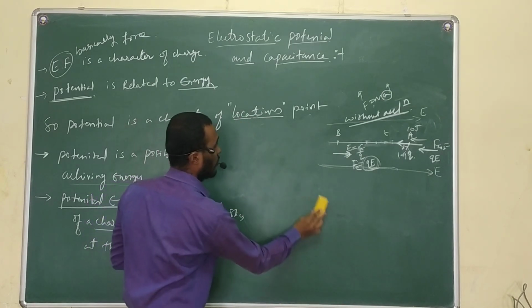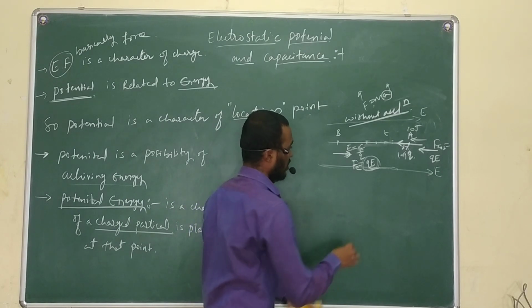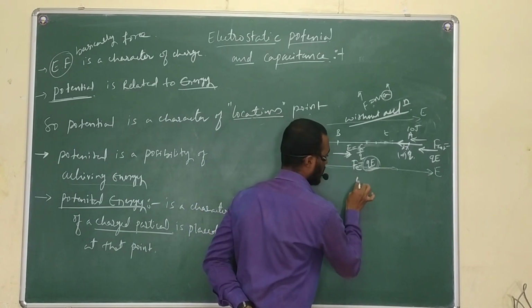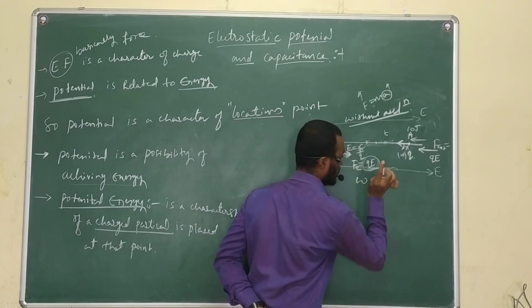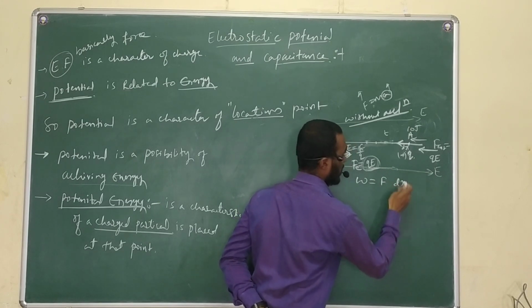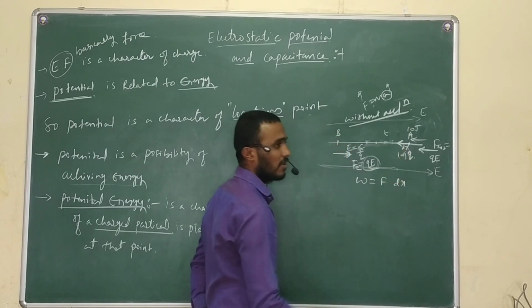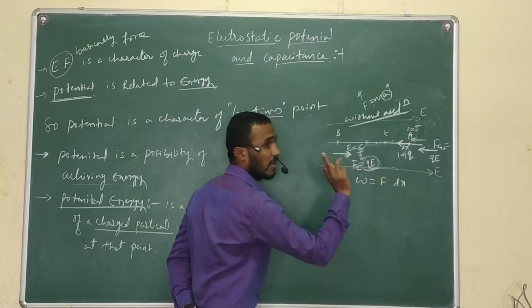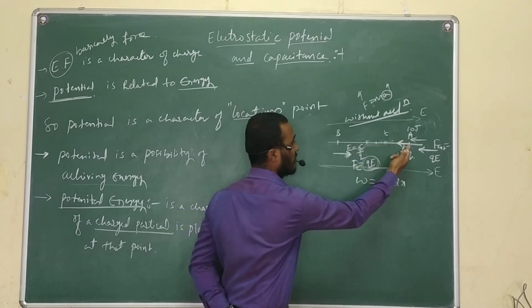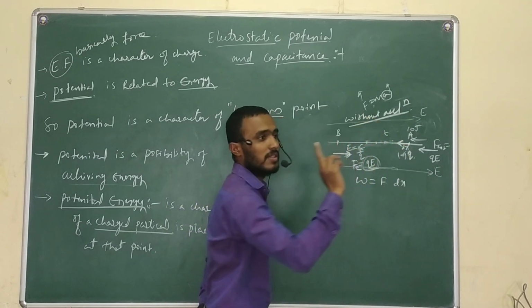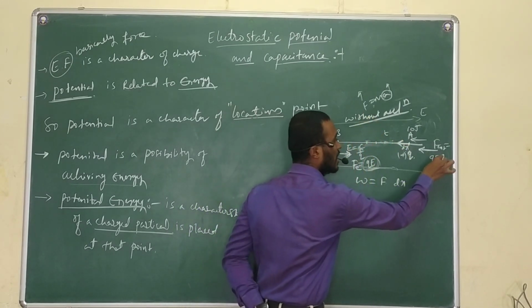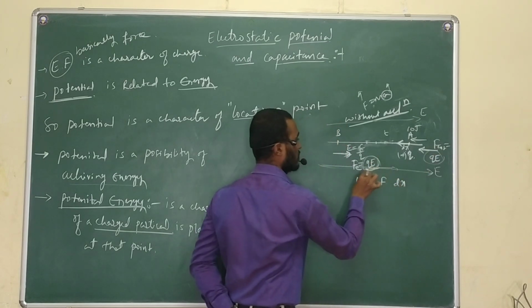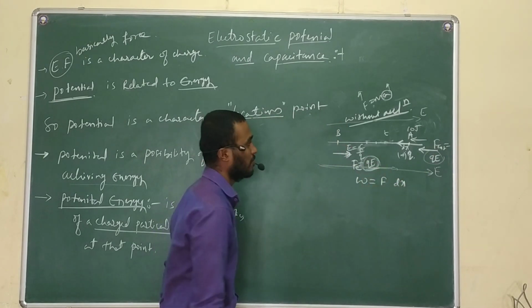The general definition of work done is equal to force into displacement. This is a very small displacement. It is not considerable. It is negligible displacement, because our aim is to shift the charge from here to here without acceleration. That is why I am applying an equal amount of force. Right? That is very much important.